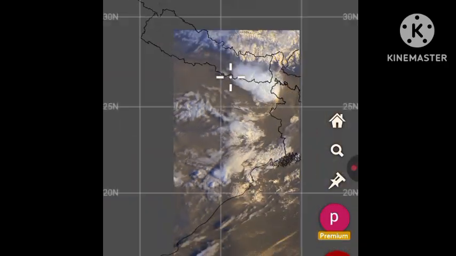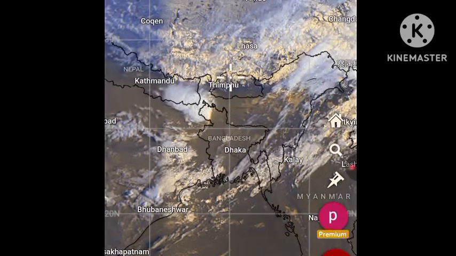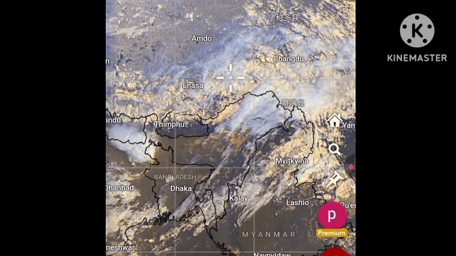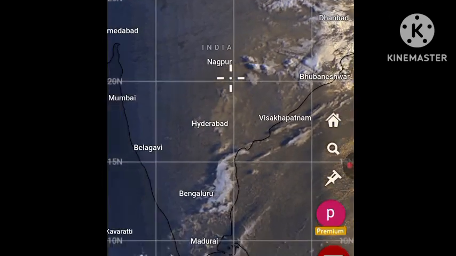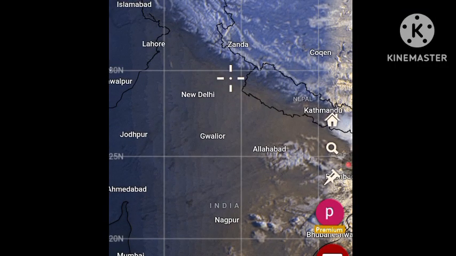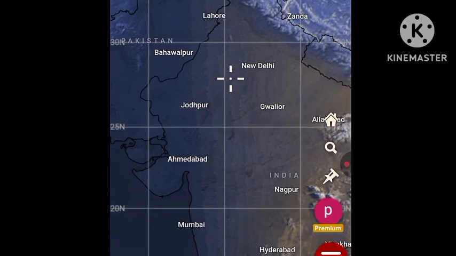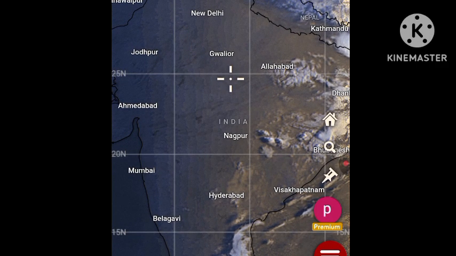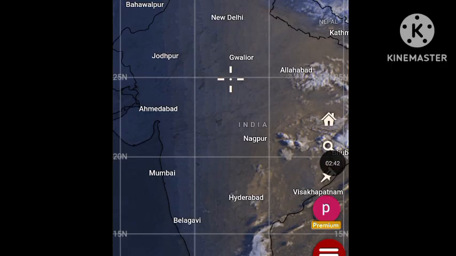So this is the region which is covered by cloud as of now. And if we move toward northeast India, we see some cloud activity over Arunachal Pradesh as well. Apart from that, there is no significant cloud activity over the Indian subcontinent. In particular, Jammu Kashmir, Punjab, Haryana, Uttarakhand, Himachal, Rajasthan, Gujarat, Maharashtra, Madhya Pradesh, and UP are mostly cloud free. We don't see any patches of cloud over that region.